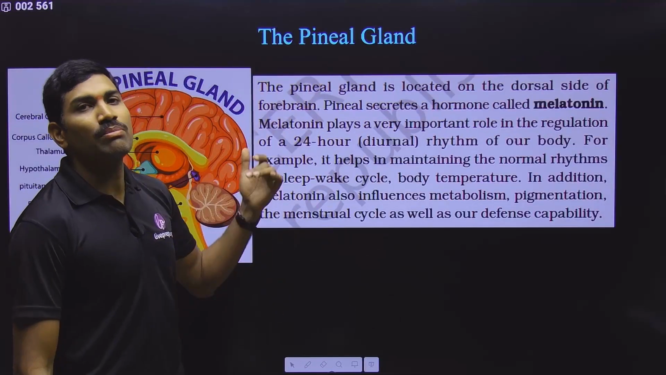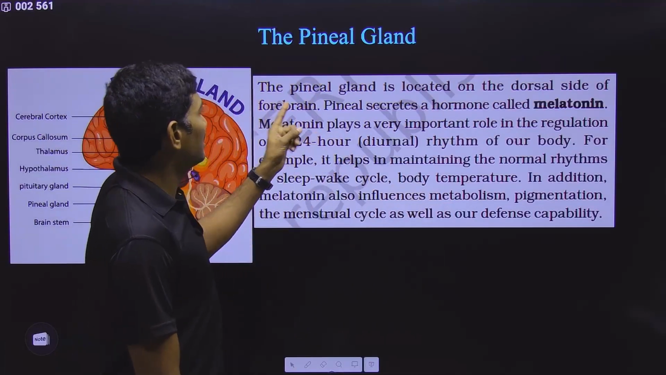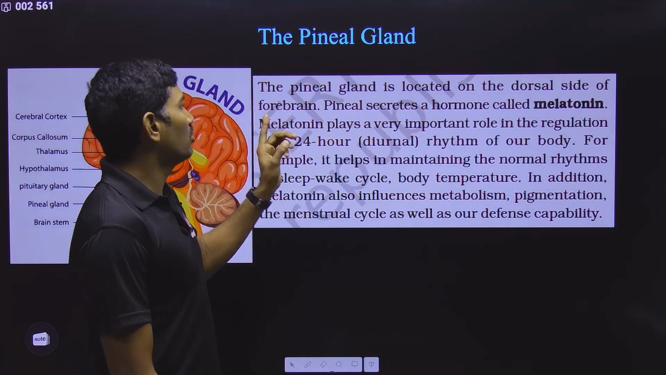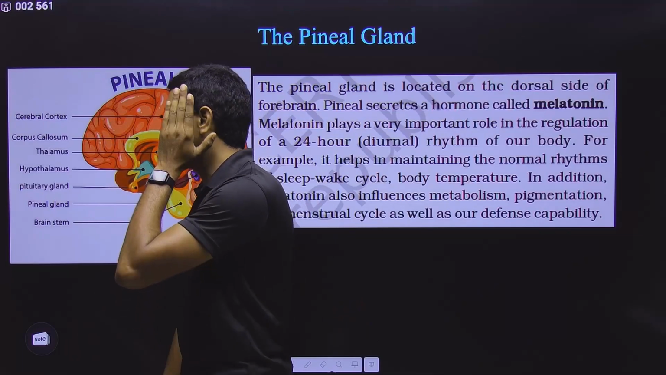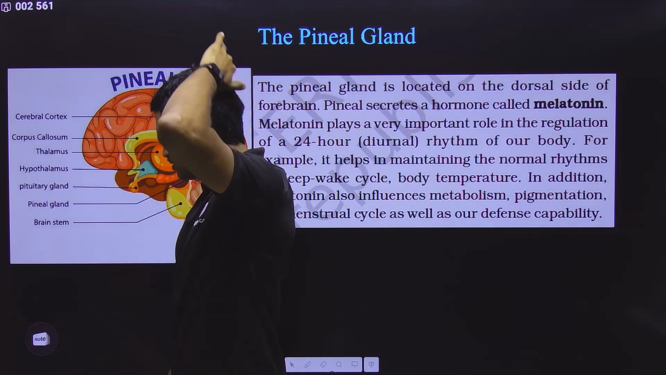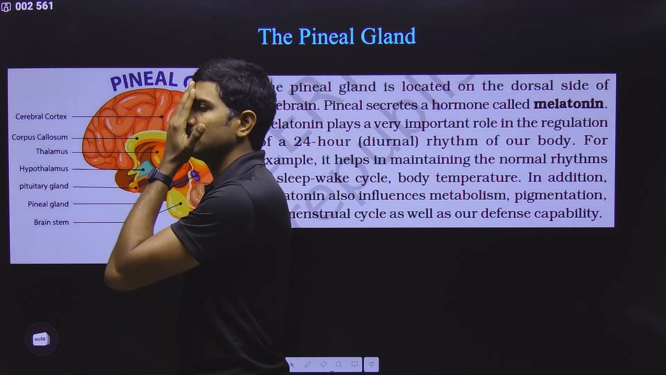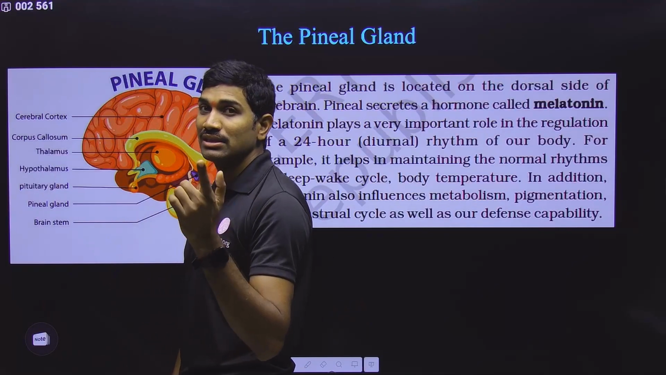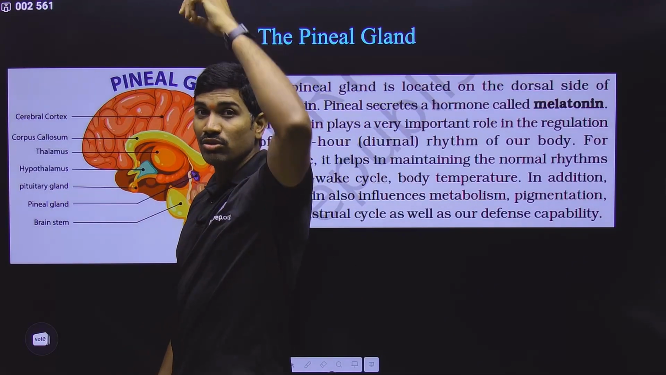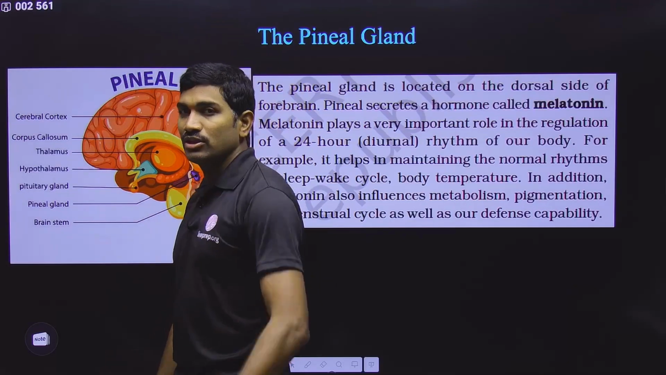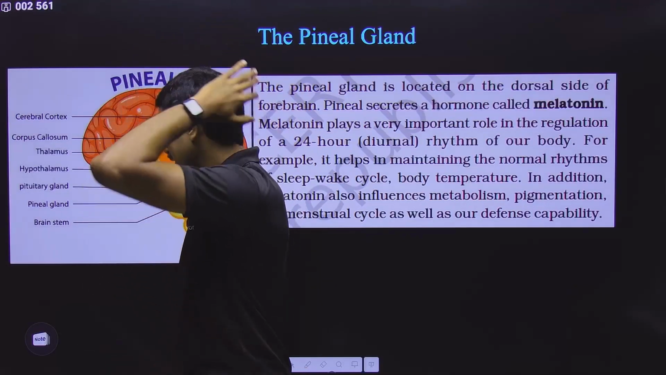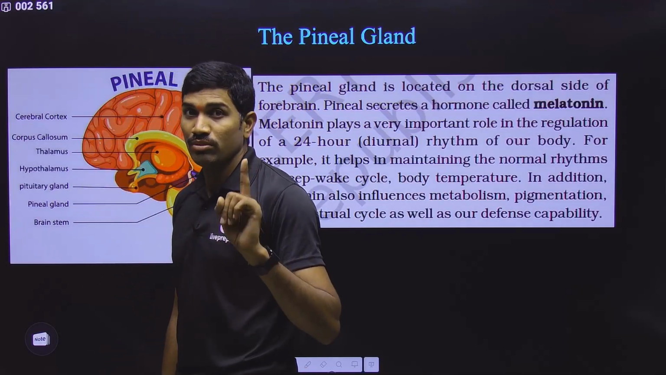Now we are talking about the pineal gland. Here they are saying the pineal gland is located on the dorsal side of the forebrain. Now observe this. This is the brain and this is the diagram, lateral view, you just observe carefully. This is the dorsal side and this is the ventral side. Please observe carefully. Many students are thinking that this is dorsal. No, this is anterior. This side is the posterior. Anterior, opposite is the posterior. This is ventral and this is dorsal. These are the names. Don't make a mistake.